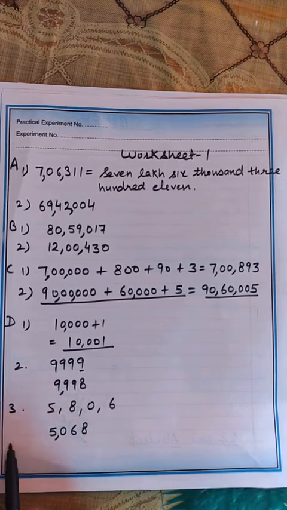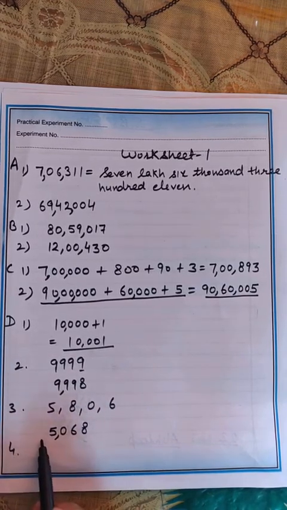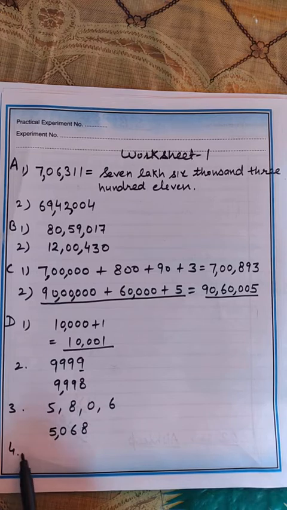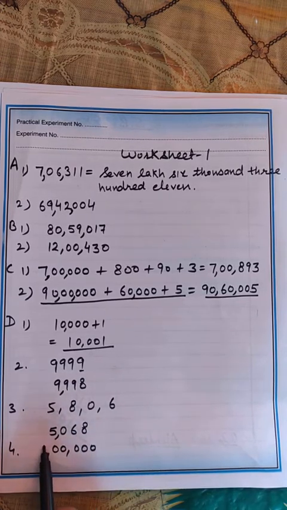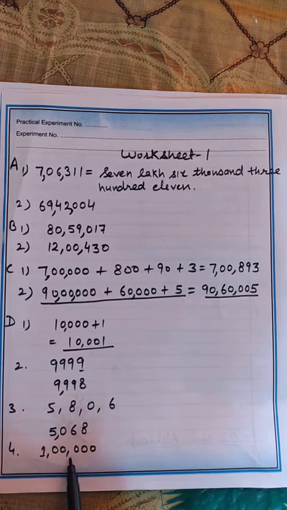Okay, and number 4 is there. 99,999 comes just before. Okay, means you have to write the next number. So if you add 1, you will get the next number, that is 1 lakh. So this is the required answer, 1 lakh. Okay, means 99,999 comes just before this number, 1 lakh. Means the previous number of this 1 lakh will be 99,999.